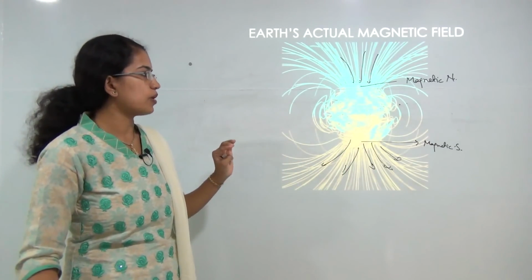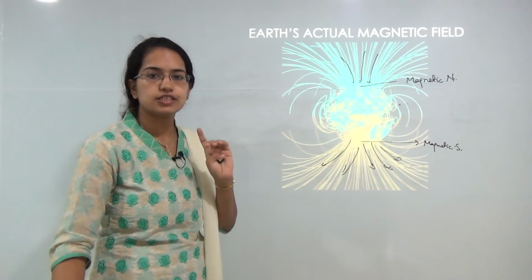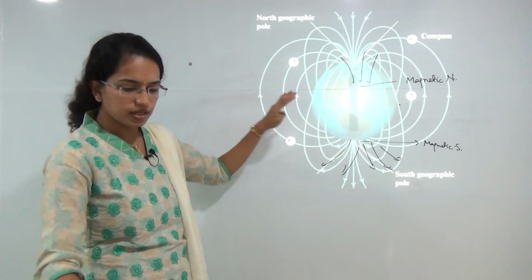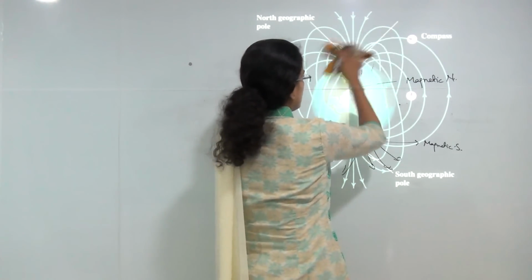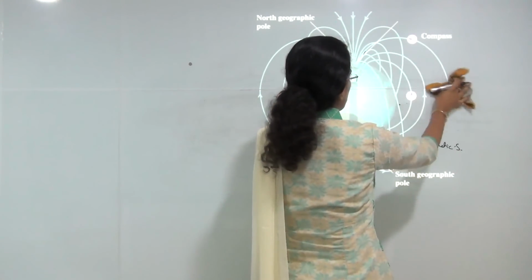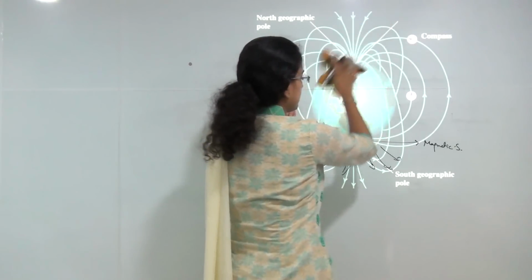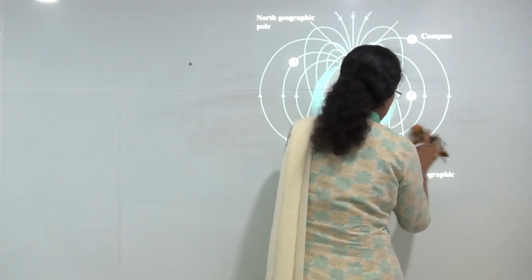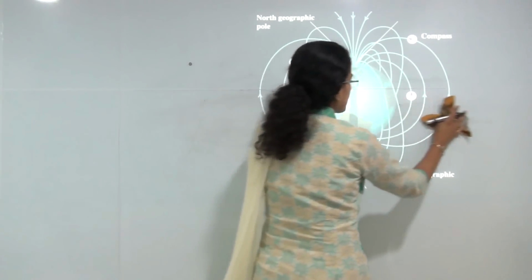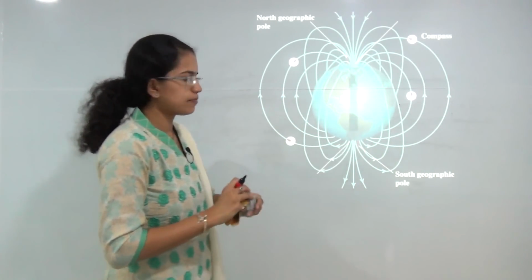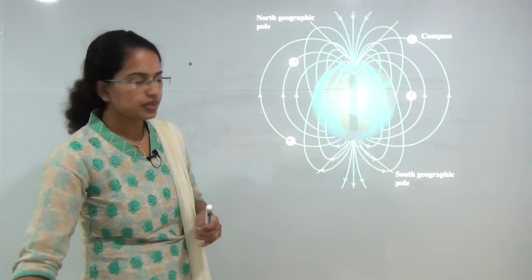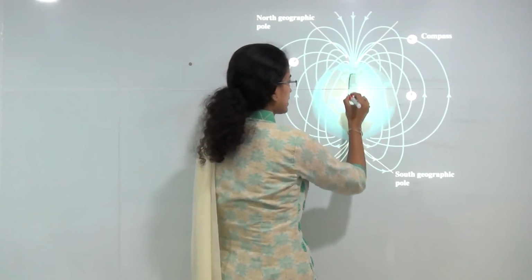The most important to understand is the geomagnetic poles. I have a diagram here. What we saw in the previous diagram was the real or actual magnetic field. Now I am replacing that with a bar magnet that you can see in the center.